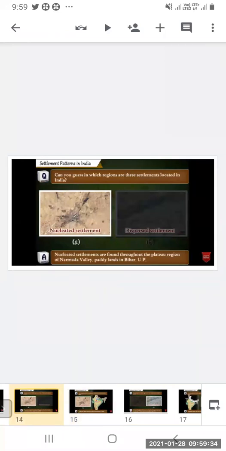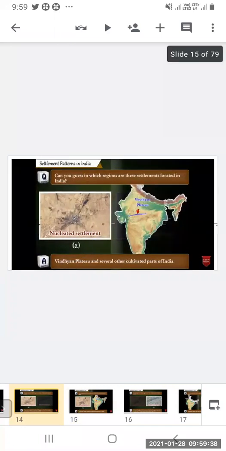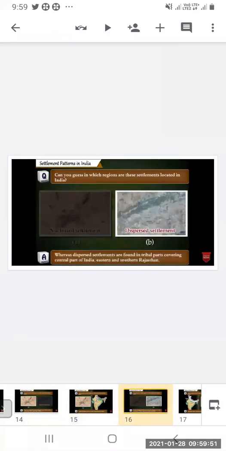The nucleated patterns are found throughout the plateau region of Narmada Valley, paddy lands in Bihar, UP, and the Vindhya Plateau and several other cultivated parts of India. You can say that where agriculture, the paddy cultivation, is done in India, there it is found. Can you guess in which region these settlements are located in India?